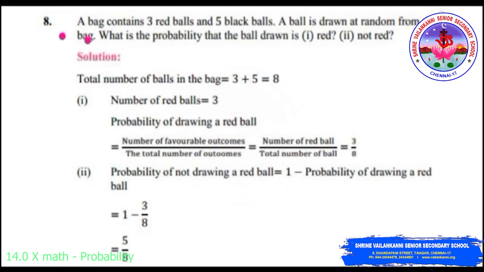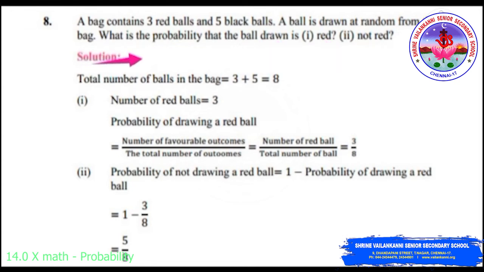Eighth problem. A bag contains 3 red balls and 5 black balls. A ball is drawn at random from the bag. The word random means a replacement of the ball. What is the probability that the ball drawn is red? The second one is not red.